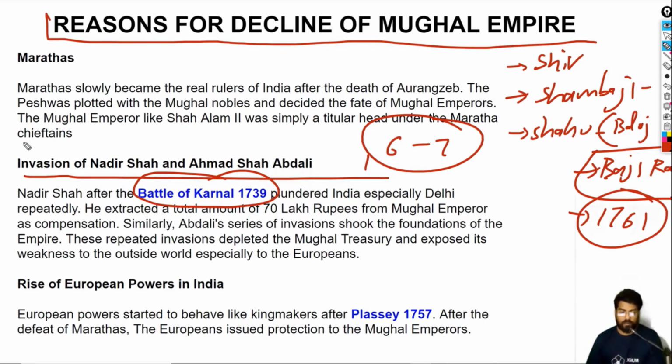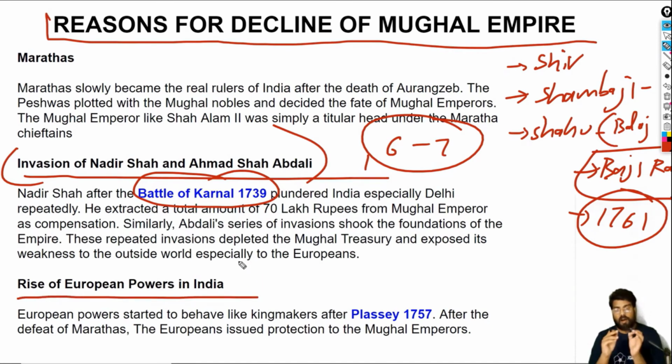So basically, one of the reasons is the invasion of Nadir Shah and Ahmad Shah Abdali. Not only did they expose the weakness of the Mughal kings to the Europeans, they also emptied the treasury. They plundered the treasury.